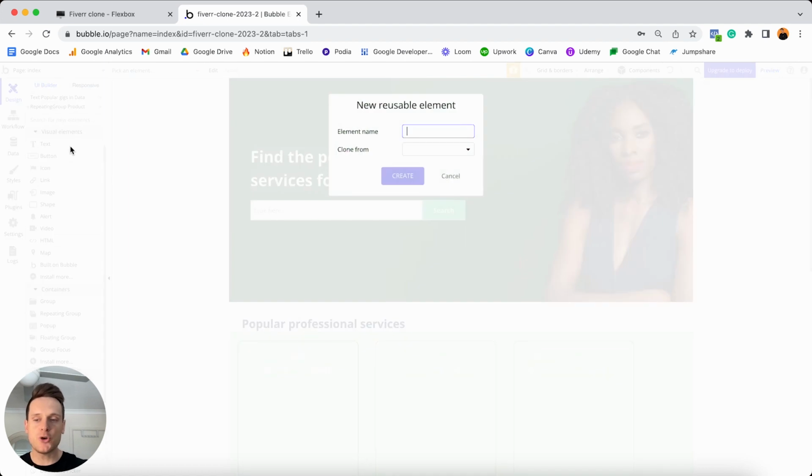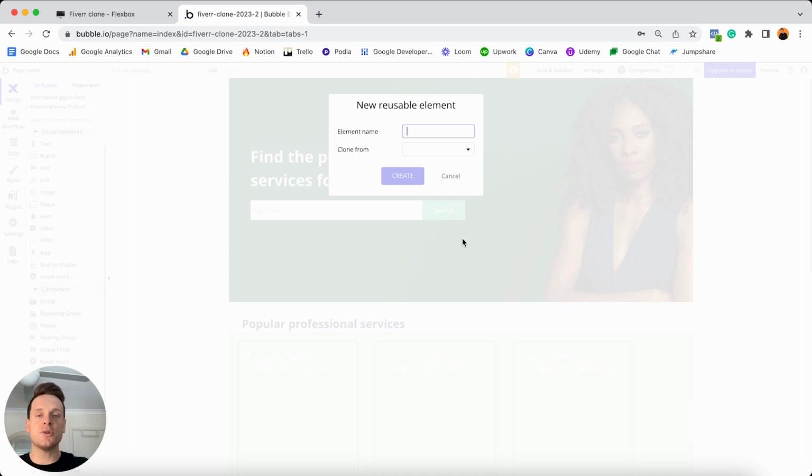And so a reusable element, as the name would suggest, allows you to build an element once and then reuse it at any point in your application. So instead of having to rebuild it time and time again, you just build it once and you can display it multiple times. It's kind of like how we added a style on our main button on the homepage. So we obviously wanted to create a style that we could reference at any point in time in the future. And so that's what we're doing with this element.